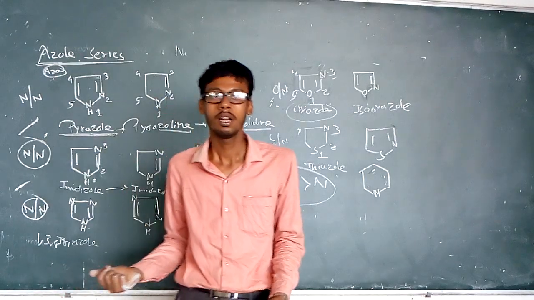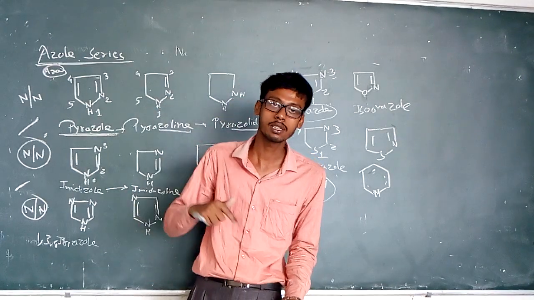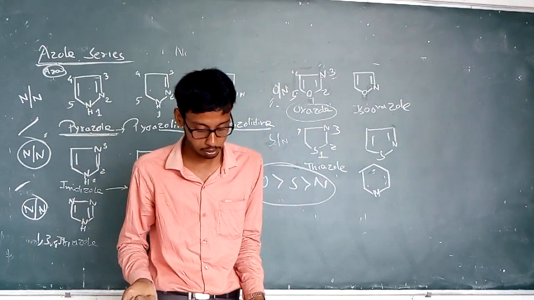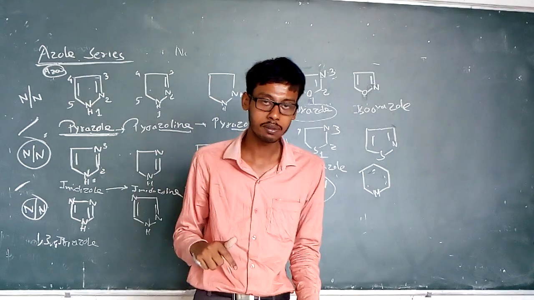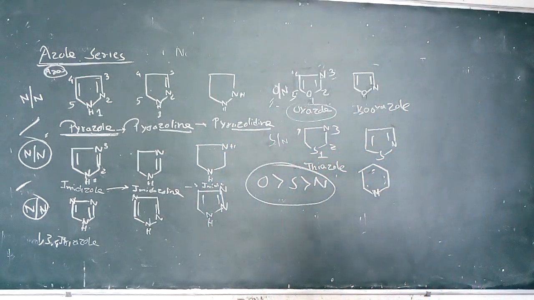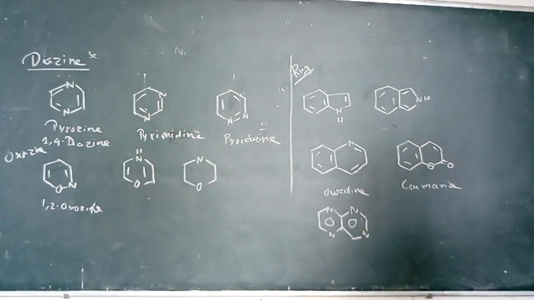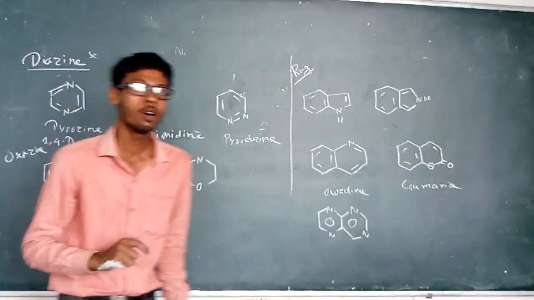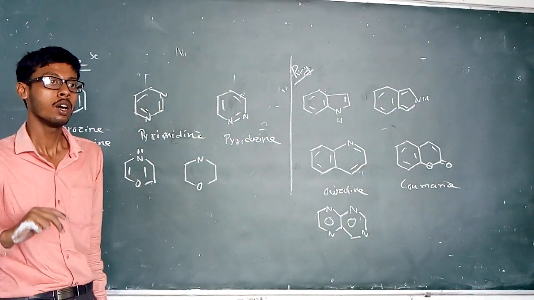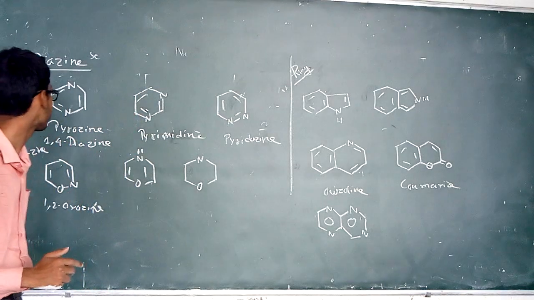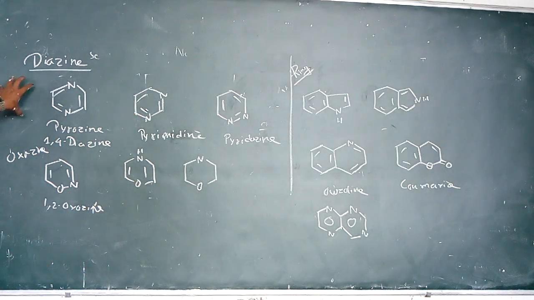Like azole derivative, for which we considered the 5-member heterocyclic ring system, when a 6-member heterocyclic ring system contains more than one heteroatom, the nomenclature will be like that. When the compound contains two heteroatoms in the 6-member ring system, it is known as diazine.